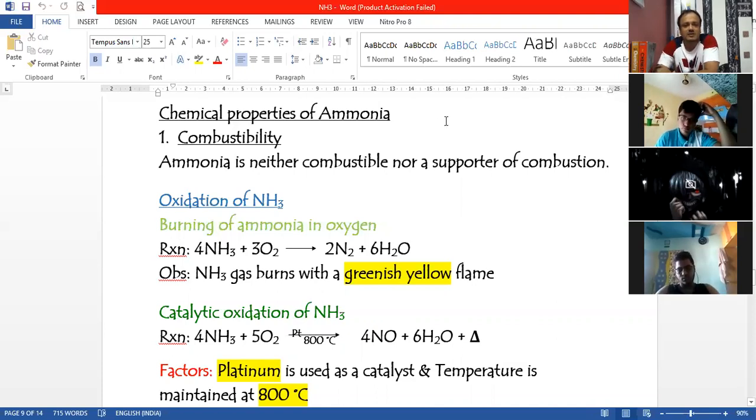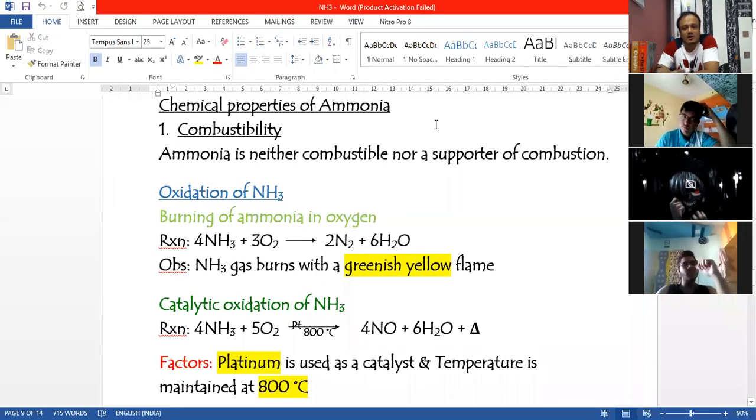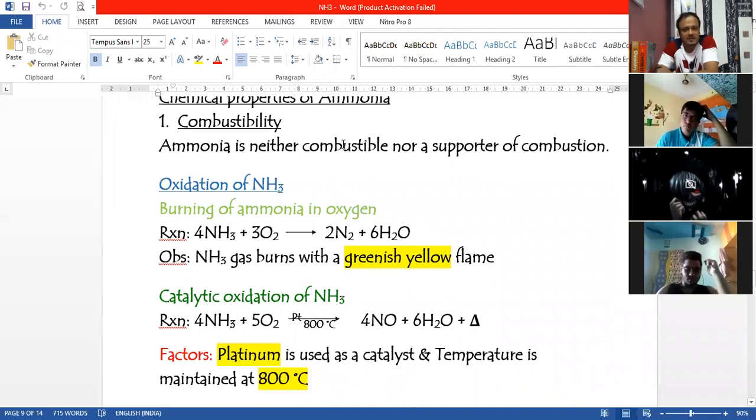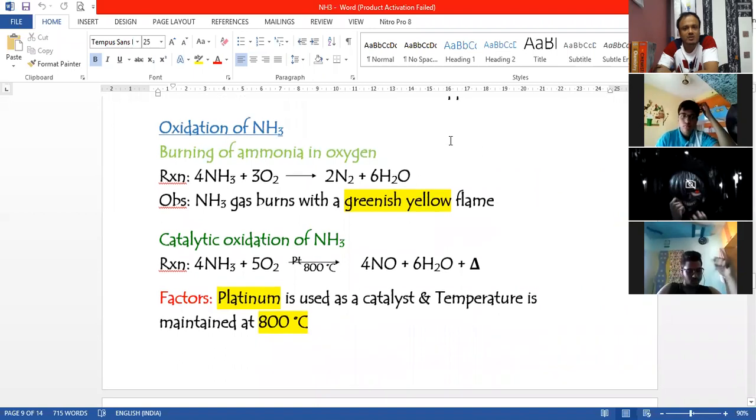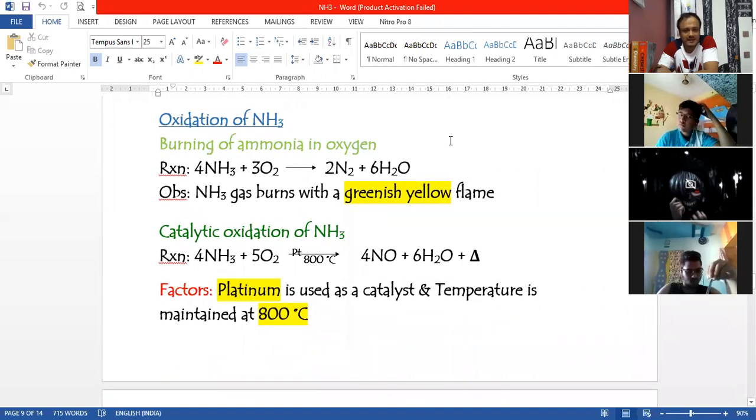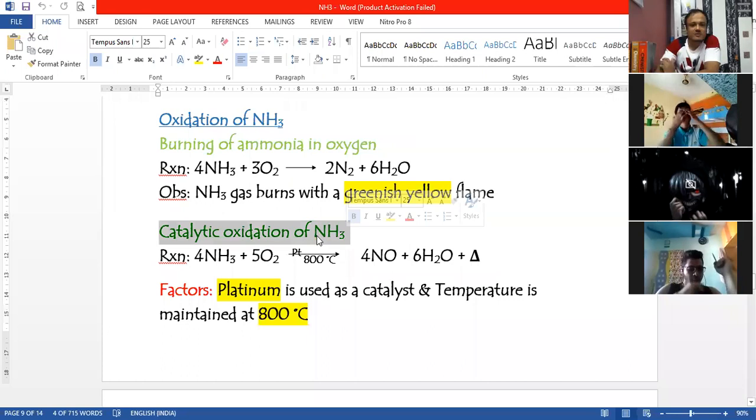So the first property of ammonia is combustibility. Ammonia is not a combustible gas and it does not support combustion. This is something which you have to know. It's an important thing. But in this part of the chapter, if you remember, we had marked two reactions coming under oxidation of ammonia. The first one is normal oxidation and the second one is catalytic oxidation of ammonia.